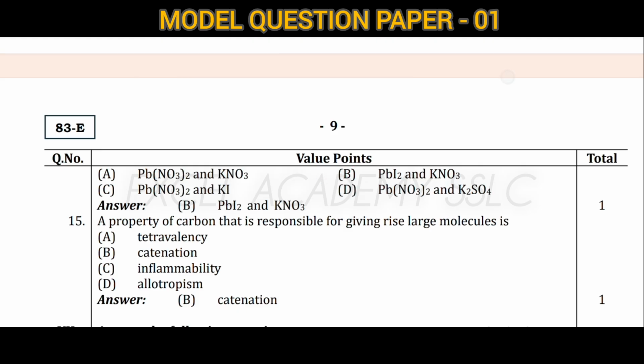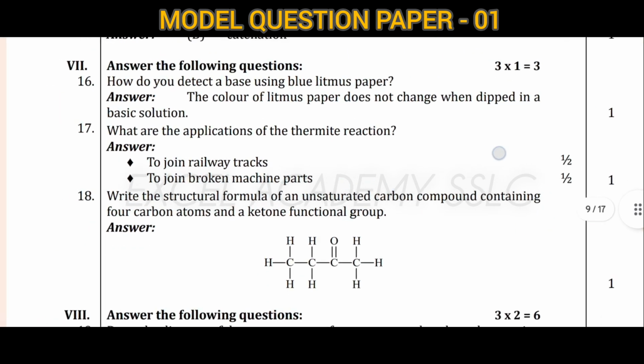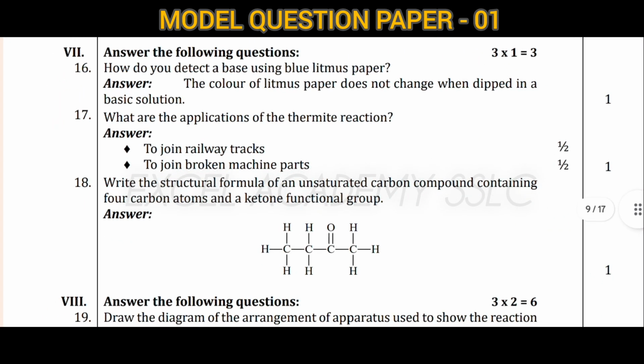Next question. A property of carbon that is responsible for giving rise to large molecules is tetravalency, catenation, inflammability, or allotropism. The answer is catenation. Next are the important 1 mark questions. In the 1 mark questions, you want to focus on the functional groups, structural formulas and everything.